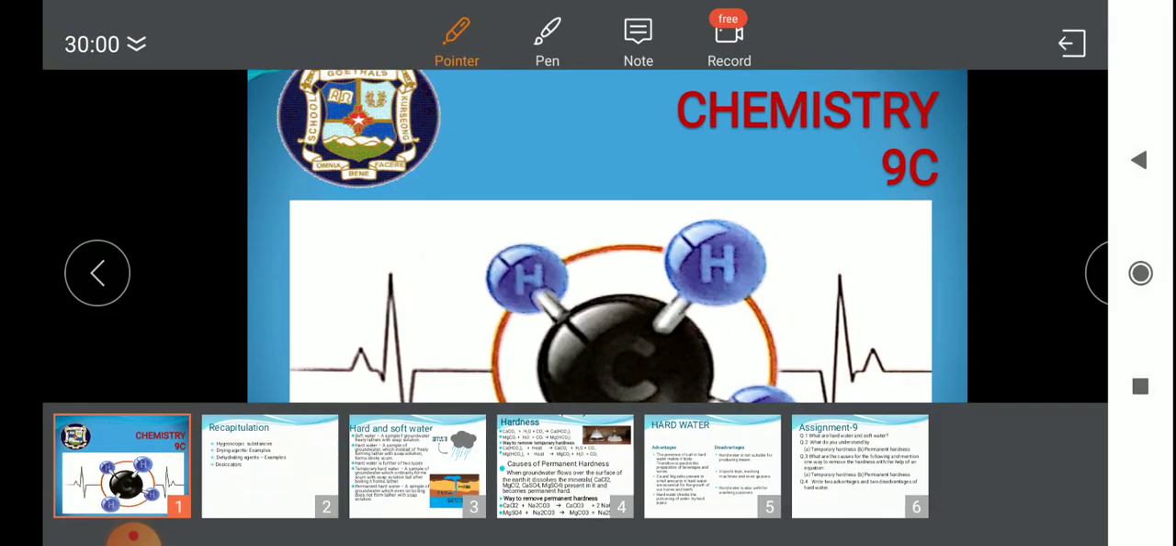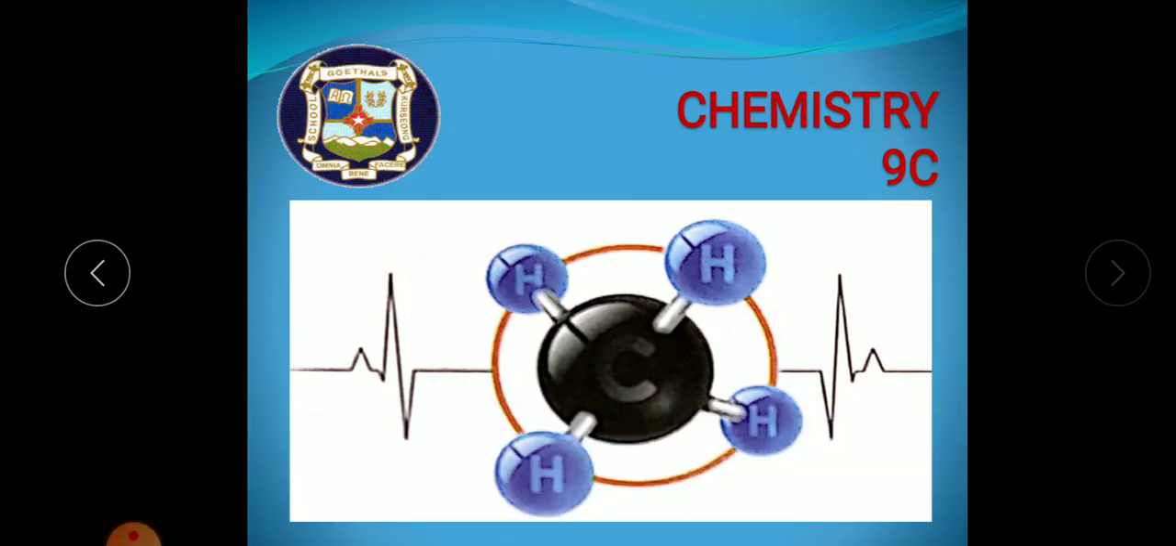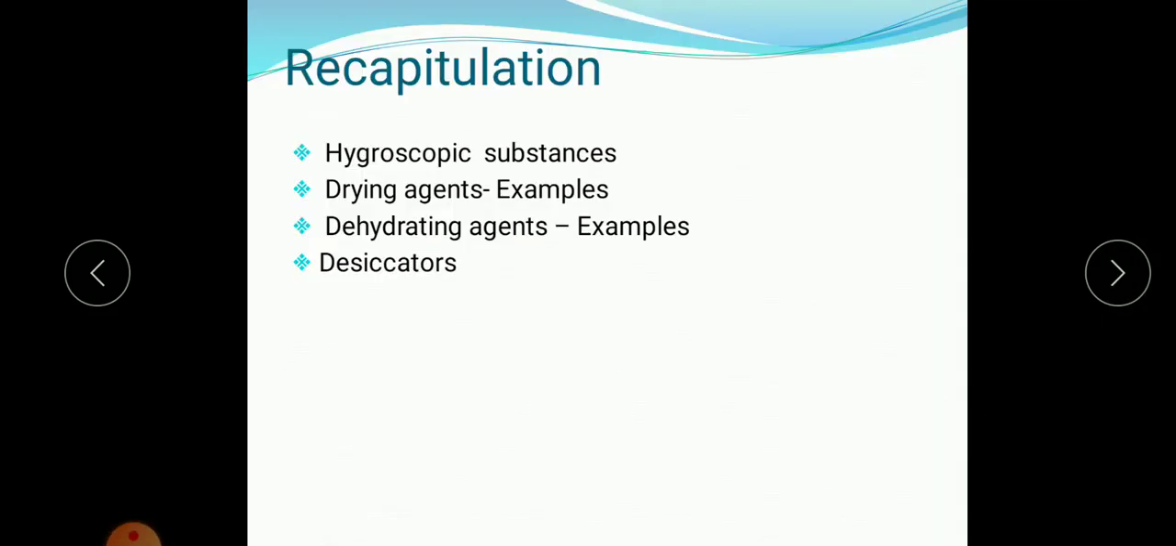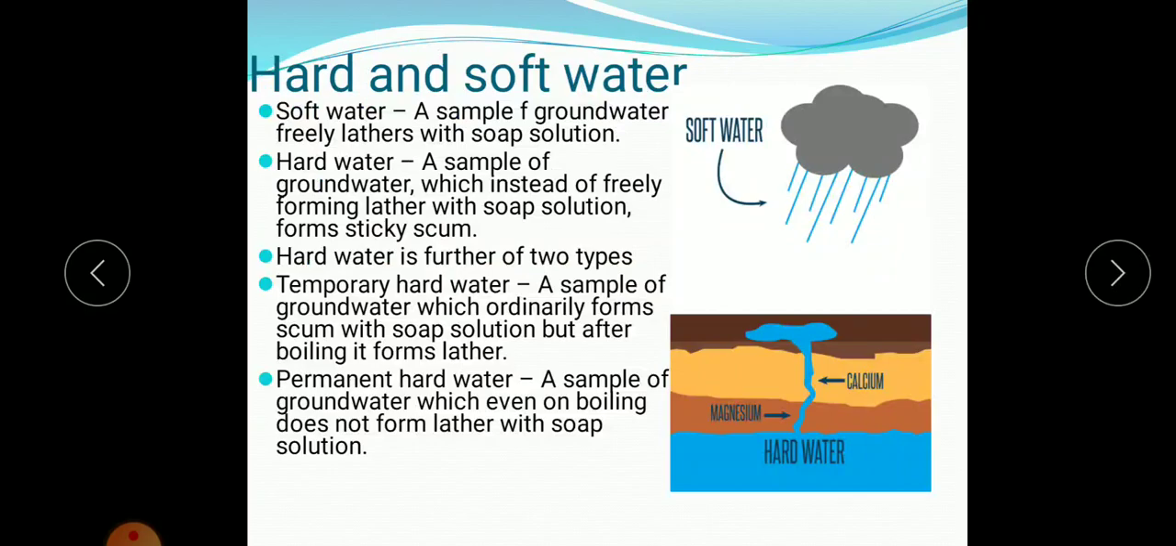In our last class, we discussed the topic like hygroscopic substances, what are drying agents, then we discussed what are dehydrating agents along with the examples, and then we talked about desiccators. Now, today we are going to see about the hard and soft water.